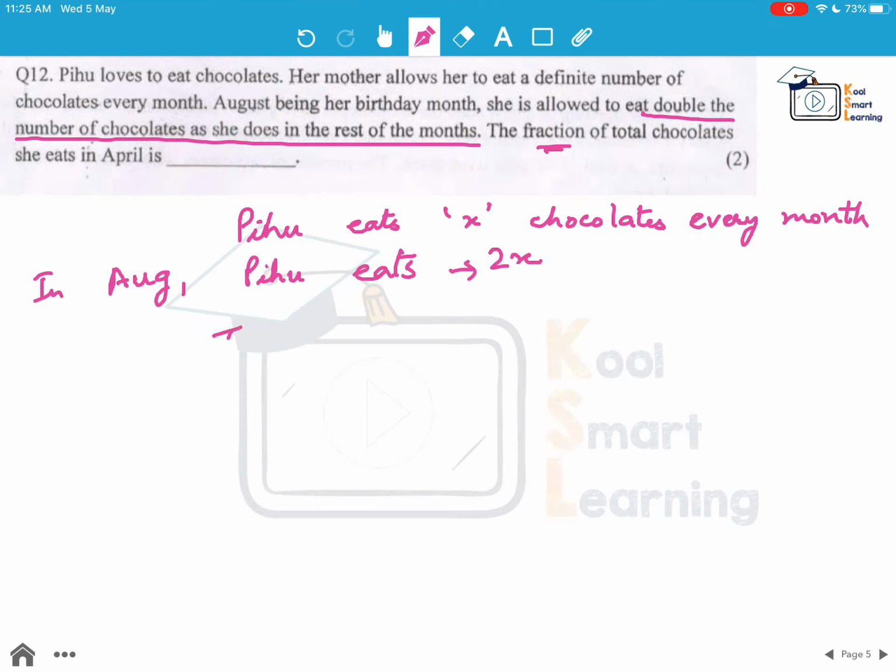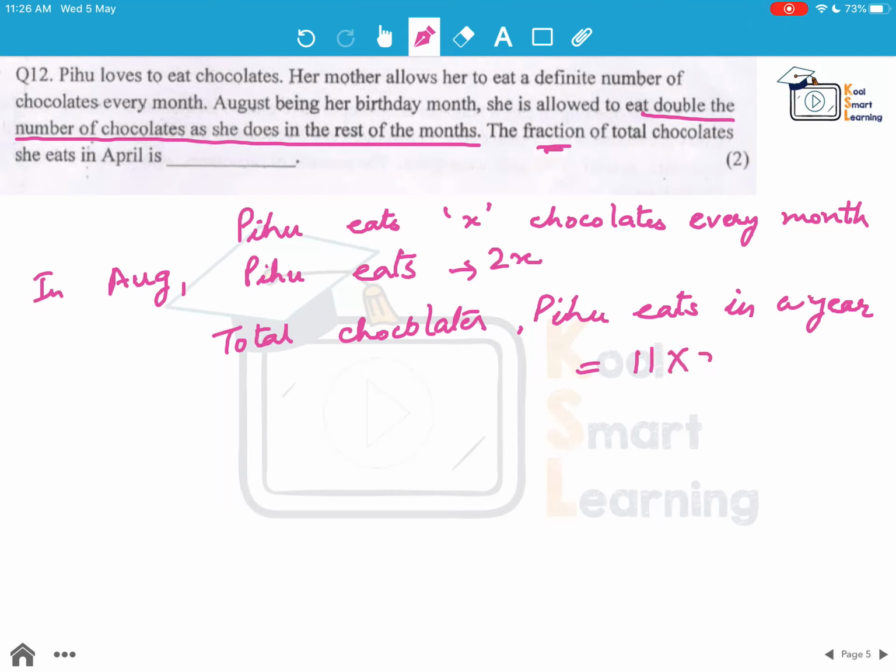Right? So the total chocolates Pihu eats in a year is how much? For 11 months she is eating X chocolates every month, and for 1 month, which is her birthday month, she eats 2x chocolates, so which becomes 13x in a year.